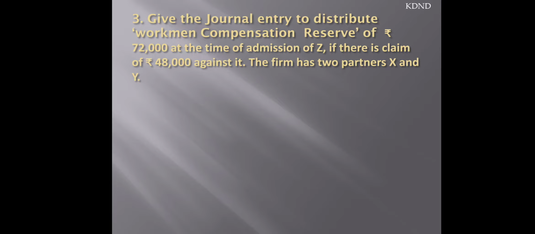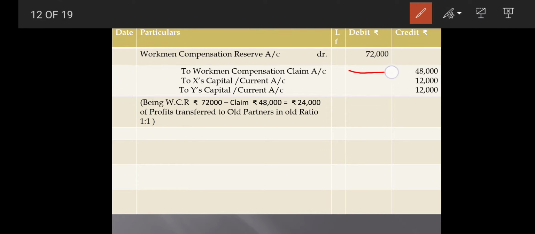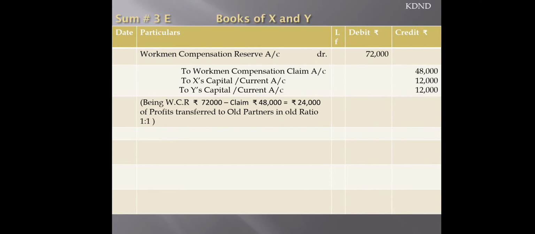So let's have a look at that. Workmen compensation reserve account debit 72,000, workmen compensation claim account credit 48,000, right? The remaining is how much? The remaining is 24,000, to be distributed in the ratio of 1:1. This way we can easily complete our journal entries with respect to the workmen compensation claim.